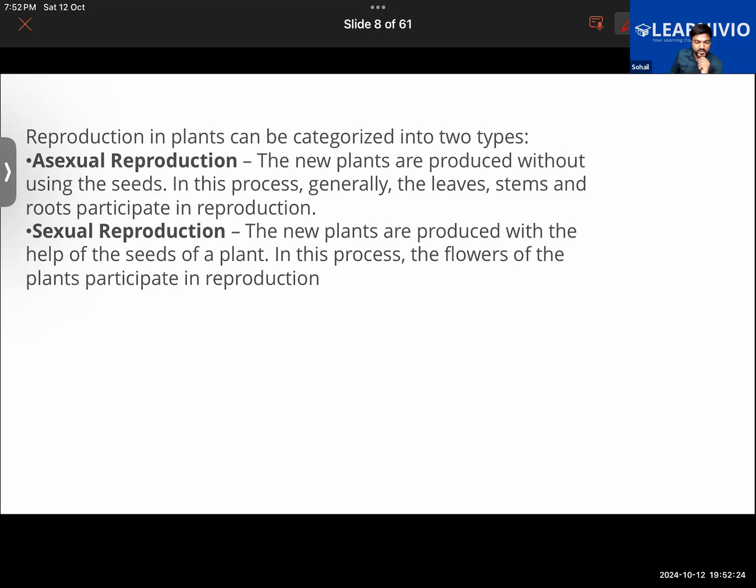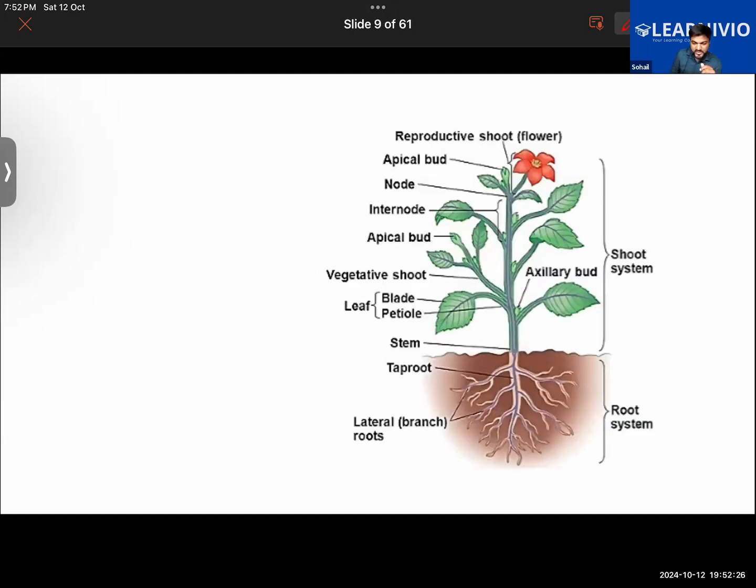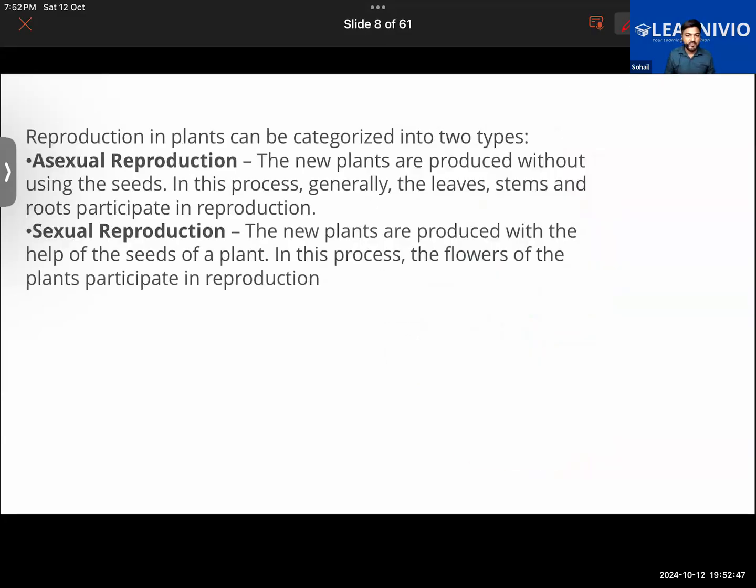That is one thing. But when we talk about sexual reproduction, sexual reproduction occurs via seeds only. And how are the seeds produced? When this flower is fertilized, it eventually becomes a fruit, and the fruits contain seeds. So when new plants are grown via seeds, that is called sexual reproduction. Understood this so far? Yes, sir.